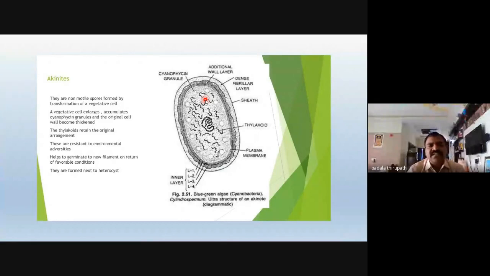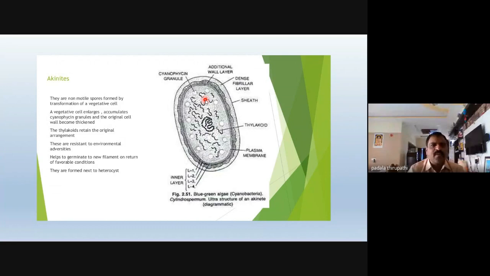These are resistant to environmental adversities. Whenever unfavorable conditions occur or favorable conditions are lost, these cells are formed among the vegetative cells for protection from the adverse environment. They are also formed next to the heterocyst. Whenever favorable conditions occur, these akinetes, or resting spores or arthrospores, germinate to produce the complete filament of the Anabaena thallus.